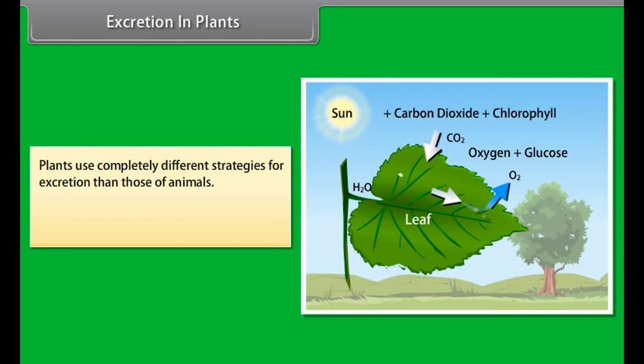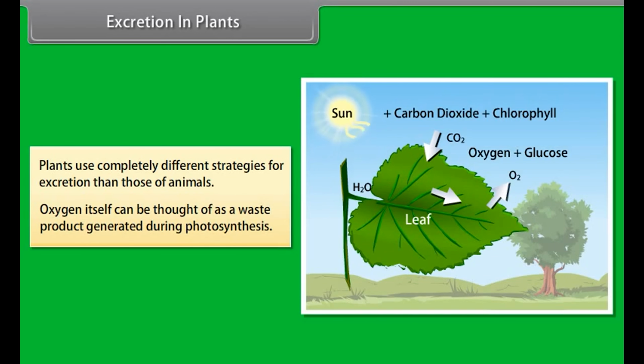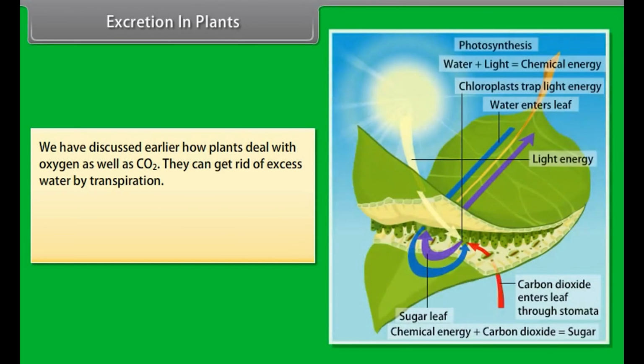Plants use completely different strategies for excretion than those of animals. Oxygen itself can be thought of as a waste product generated during photosynthesis. We have discussed earlier how plants deal with oxygen as well as carbon dioxide. They can get rid of excess water by transpiration.